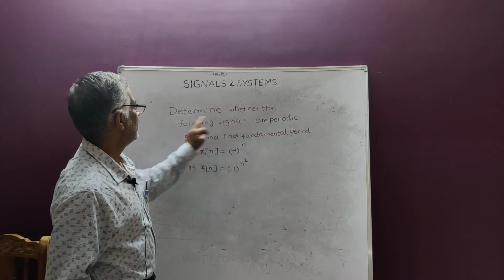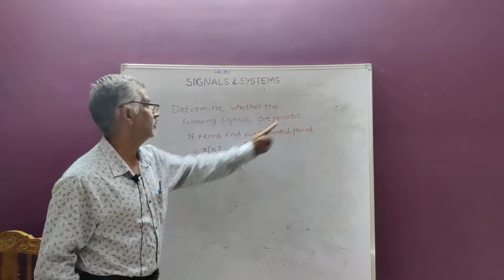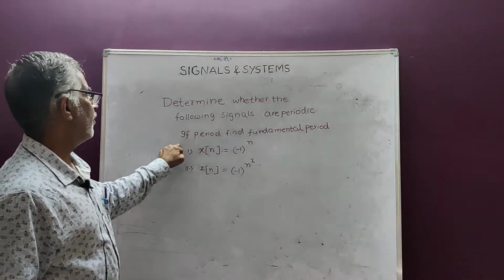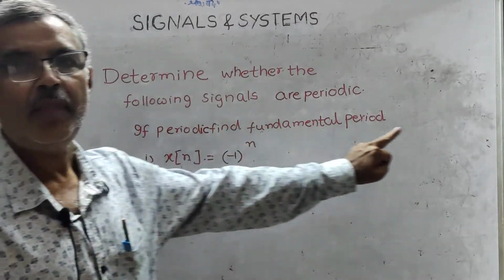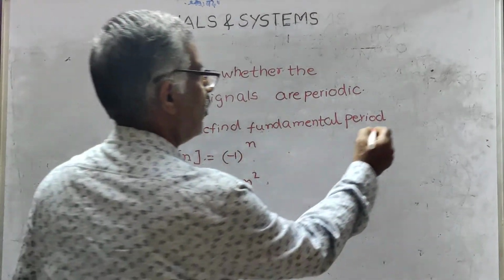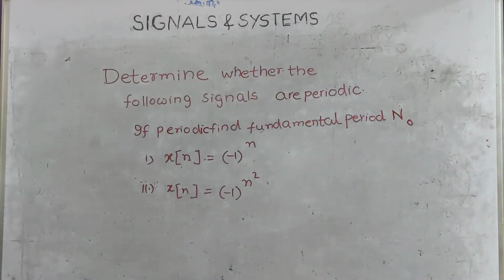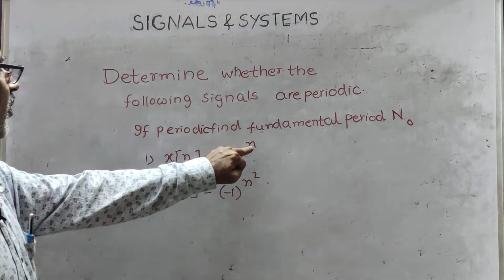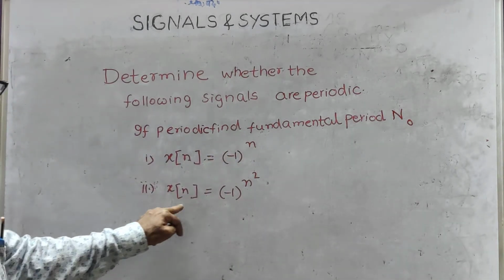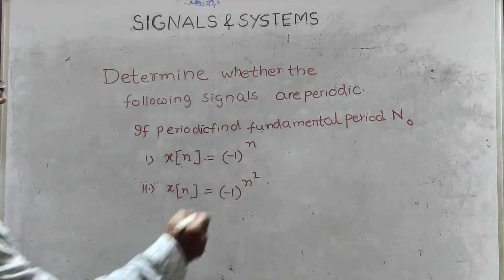Determine whether the following signals are periodic. If periodic, find the fundamental period N naught. First one, x of n equal to minus 1 to the power of n. Second one, x of n equal to minus 1 to the power of n square. So first I will take up this problem.